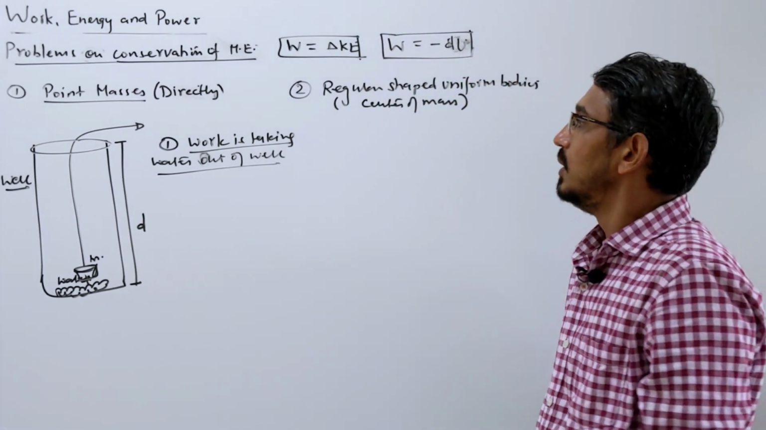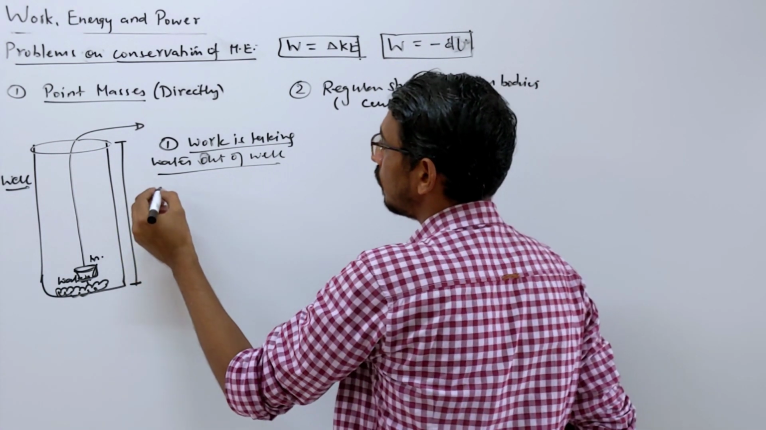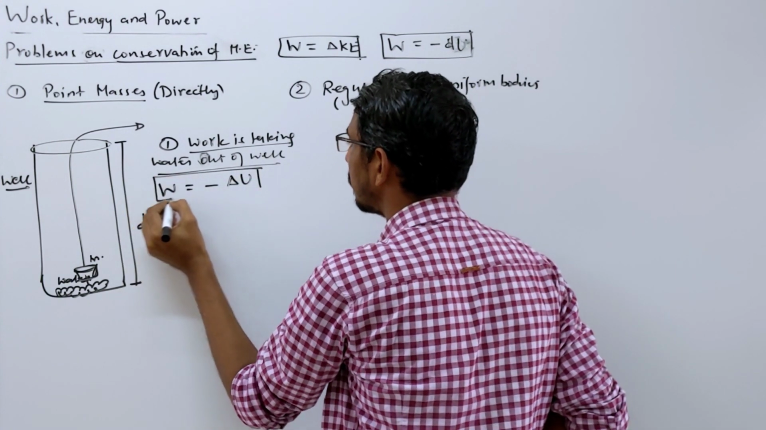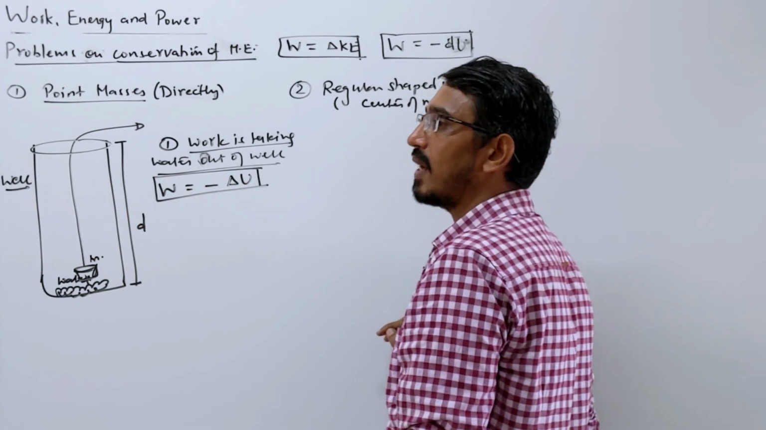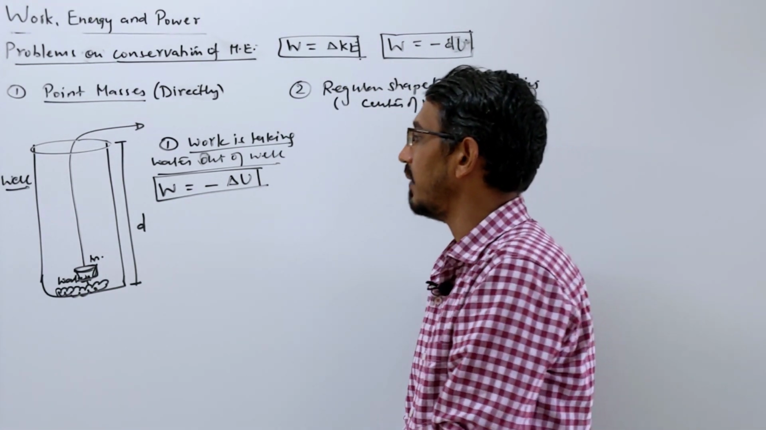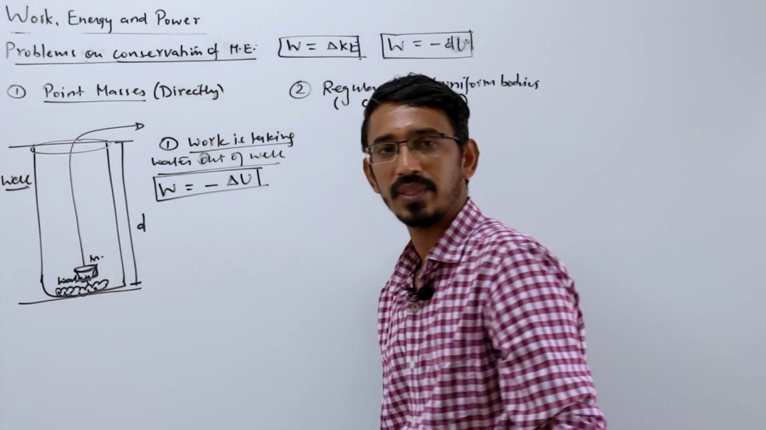Negative is there. So to calculate work done, you write work done is minus delta U, the change in your potential energy. So you have to calculate the initial potential energy and the final potential energy. The reference, whether you take this point or that point, is your choice.